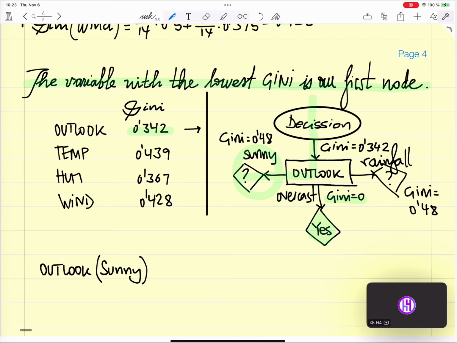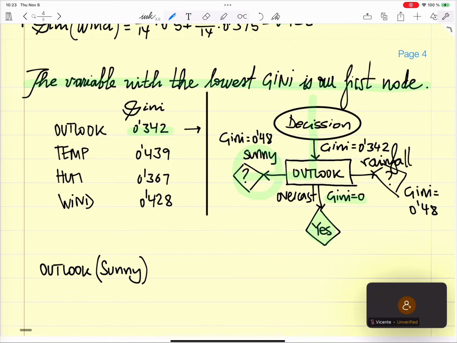No, we will need to do both, because we have question marks. Because the Gini is not 0, we need to do both. But you can start left or right, both will be fine.